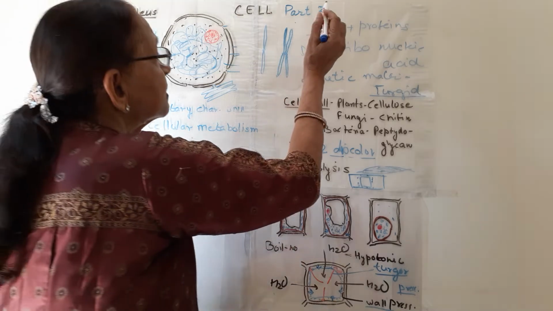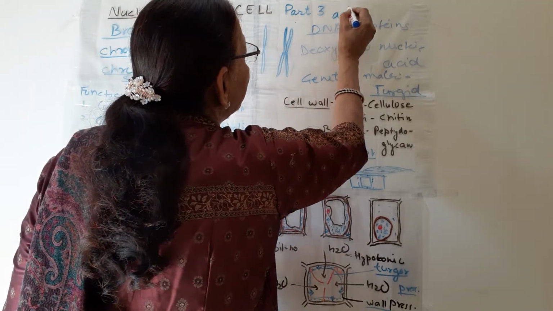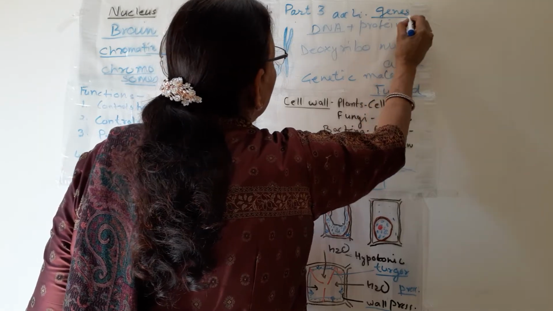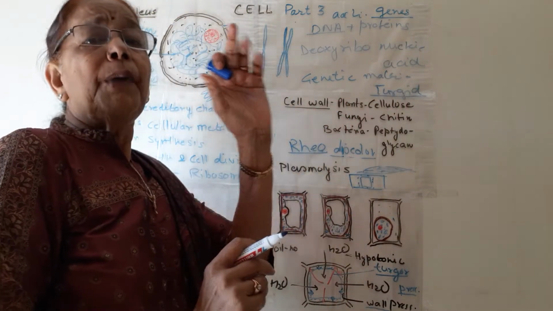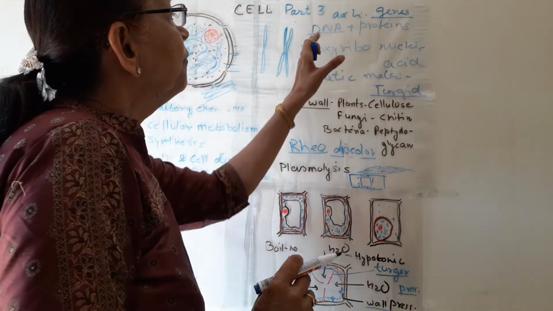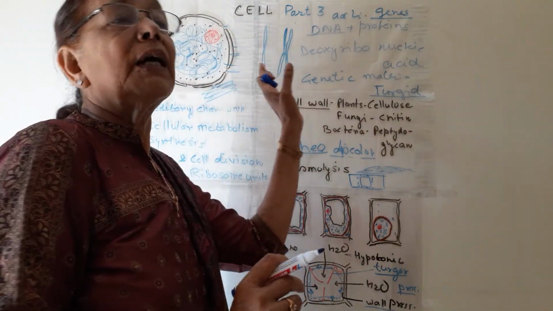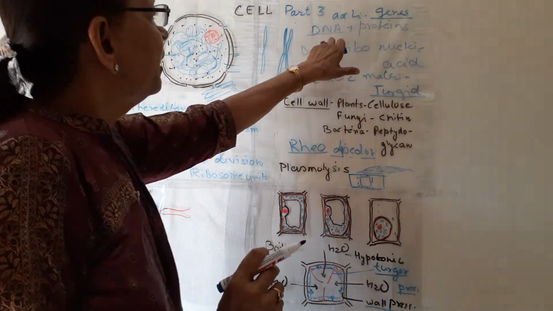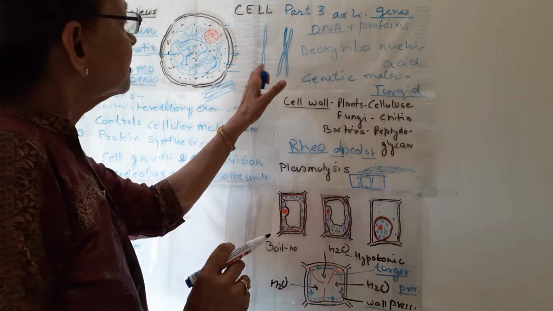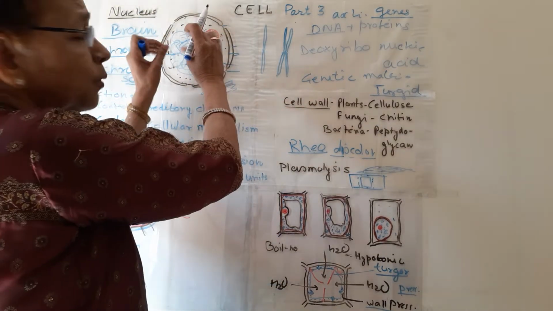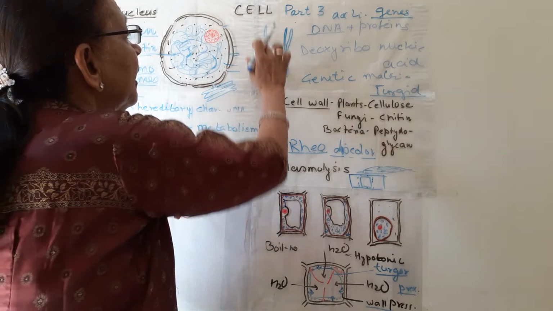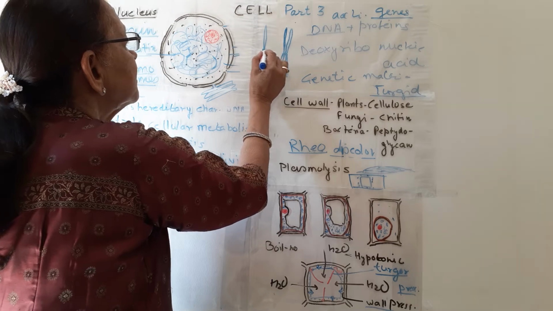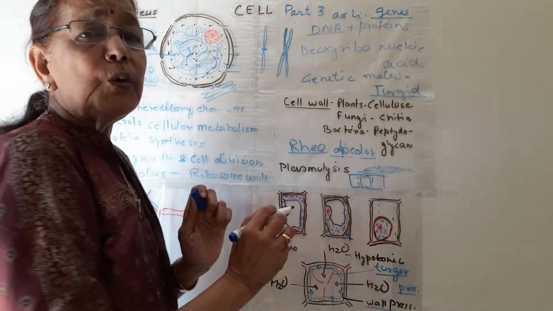We say that some active parts of DNA are known as genes. So what is a gene? A gene is a segment of DNA which helps in transfer of characters from one generation to the next. So this chromatin is made up of DNA and protein, and at the time of cell division, it condenses and these structures are formed. This is a single chromosome, this is the centromere, and these are two arms.